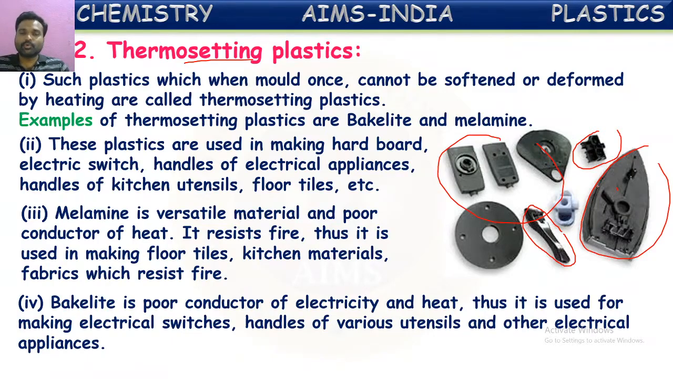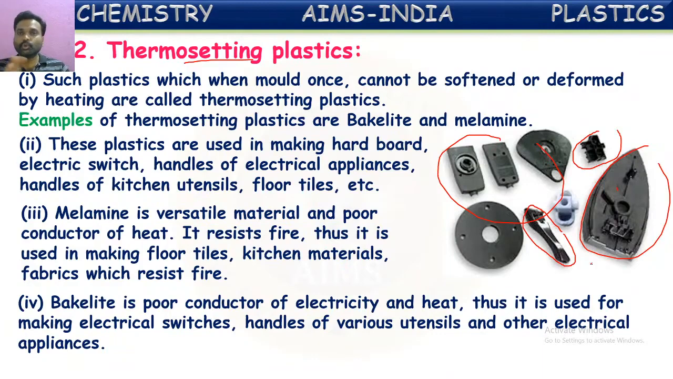Bakelite also is a poor conductor of electricity and heat. Thus, it is used for making electrical switches, handles of various utensils, and other electrical appliances. You can see in the picture they have shown certain electrical appliances, which are all made of either melamine or bakelite. These two are hard plastics which once formed cannot be remolded, but they are poor conductors of heat and electricity, hence they have many uses in our daily life.